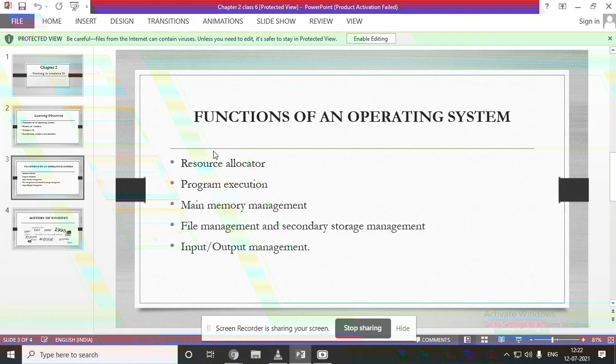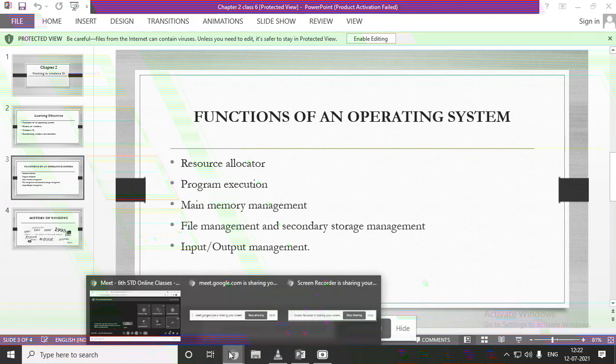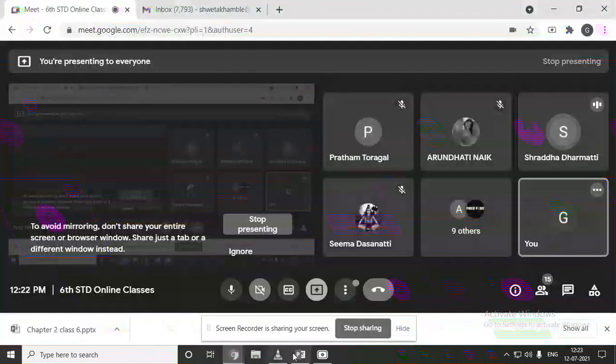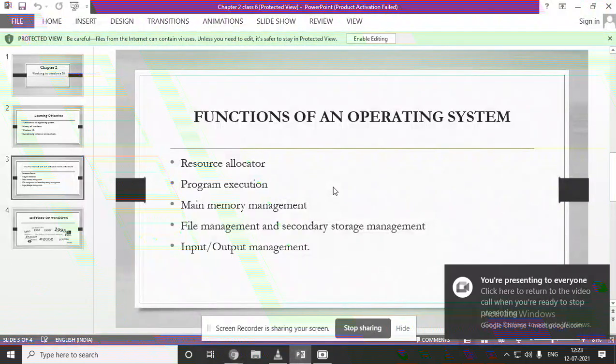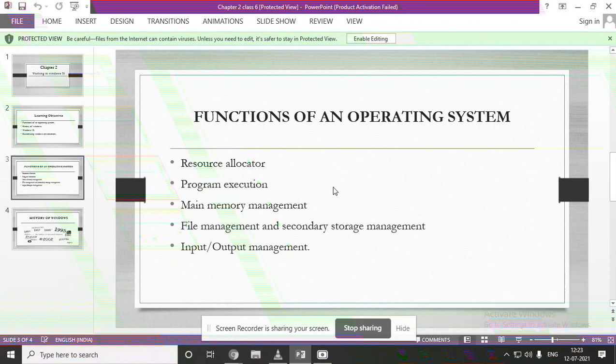As we are sitting in front of the computer, we are the user and we are working on the computer. So in between, who will help us? That is the operating system. So as I told you in the previous class, what do you mean by operating system? Did you understand all? Yes, ma'am. Any doubt you have about operating system? No, ma'am. Okay. So now in today's class we will see functions of an operating system.